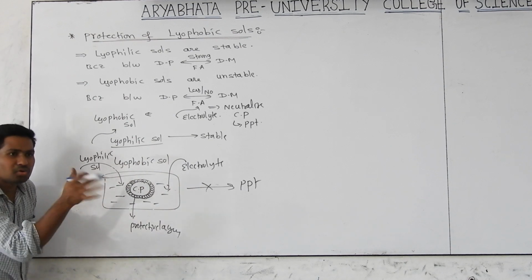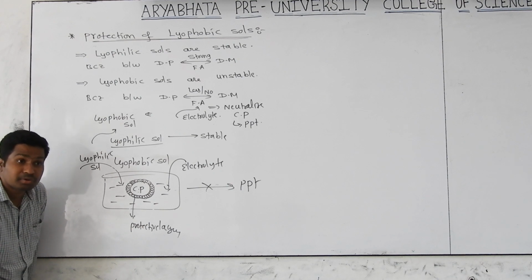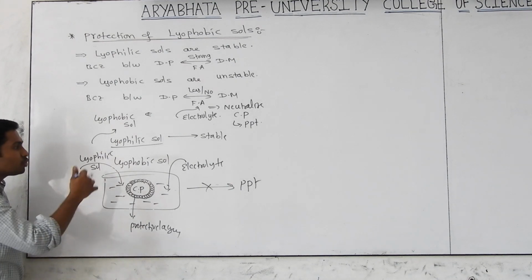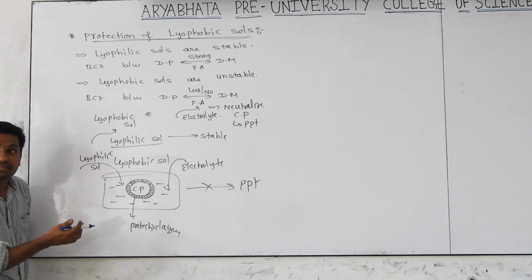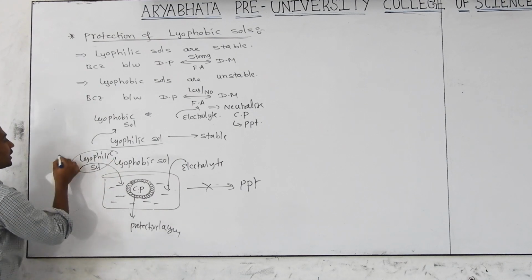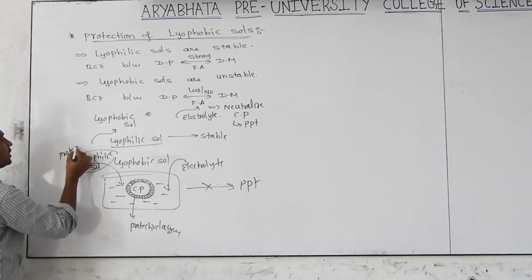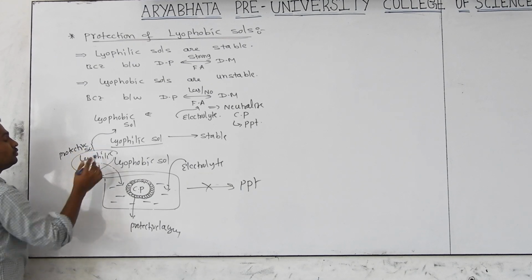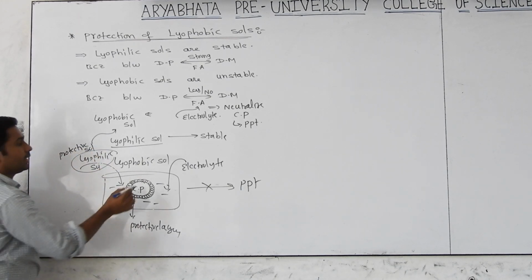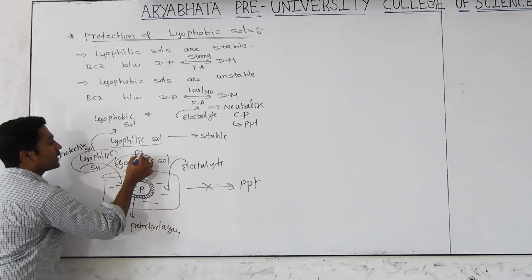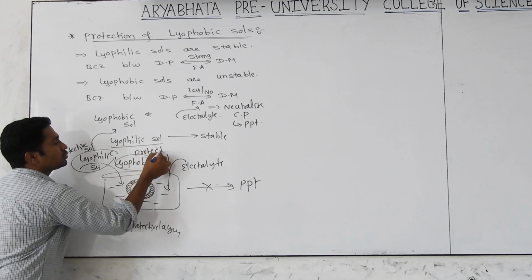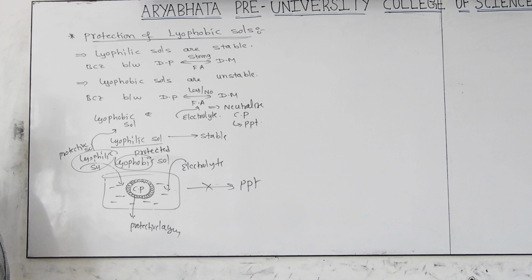No. Why? Because it's closed. Is there any chance for coagulation? No. In this whole process, which is protecting? The lyophilic sol is protecting. That's why they are called protective sols. Which are protected? Yes, lyophobic sols are called protected sols, and these are called protective sols.